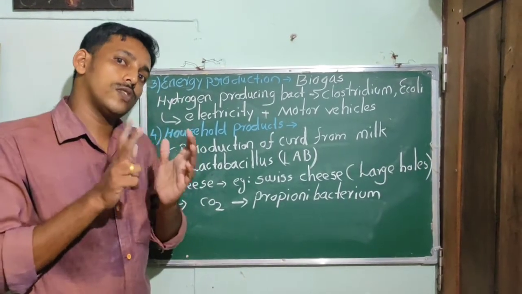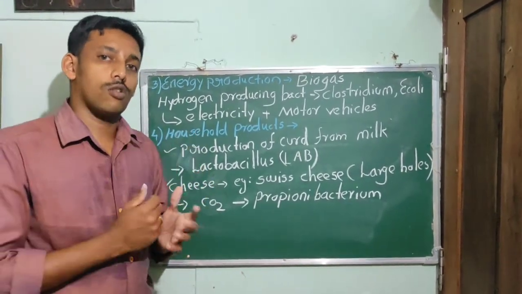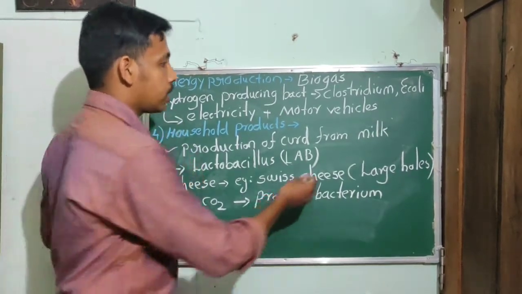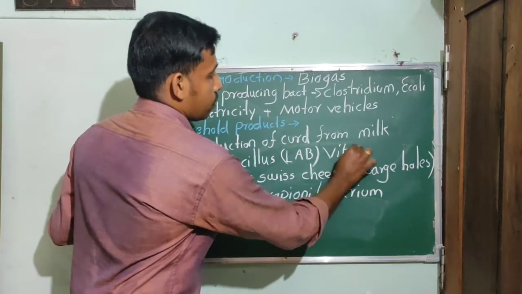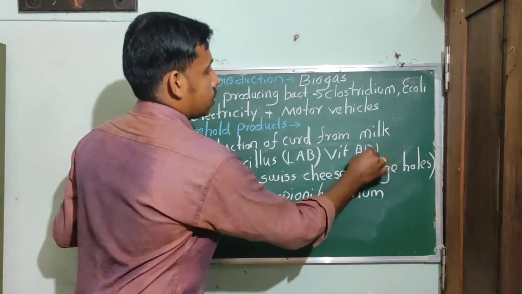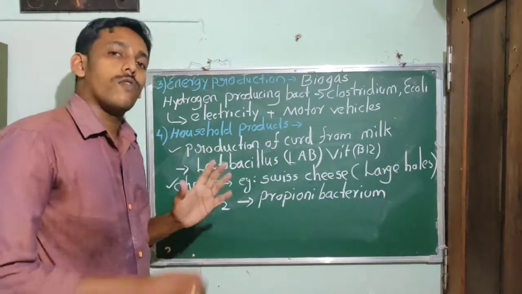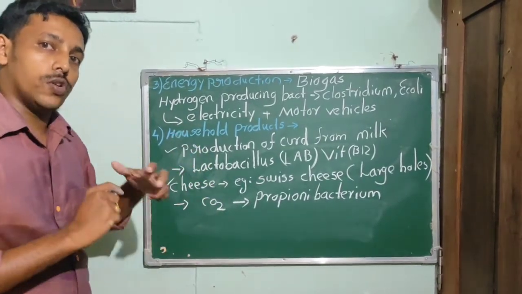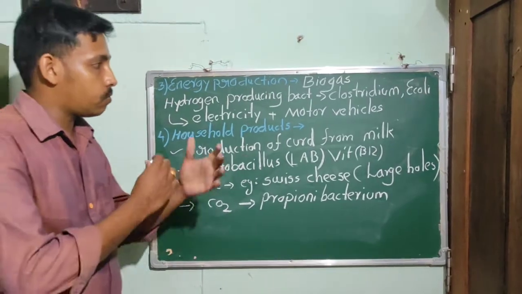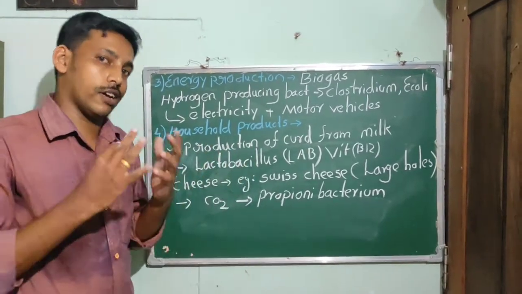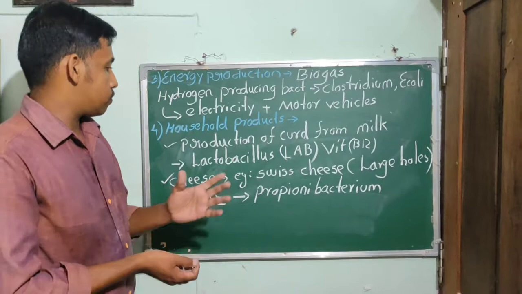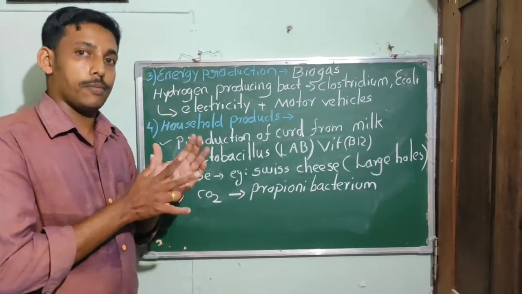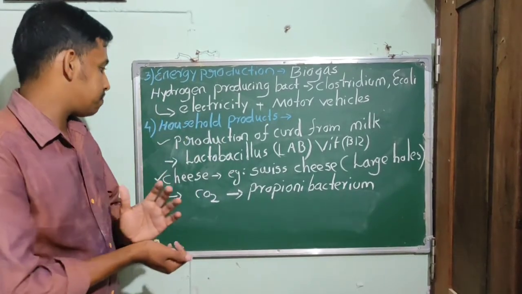At that time, it also increases the nutritional quality by increasing the amount of vitamin B12. That type of bacteria is Lactobacillus, or lactic acid bacteria.